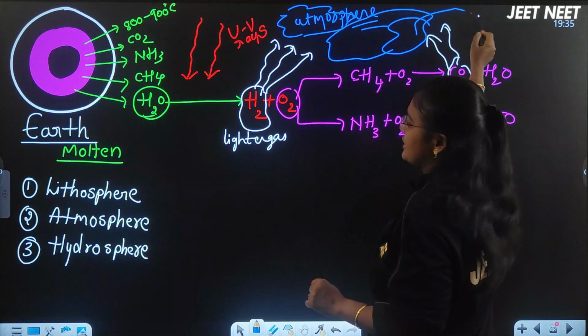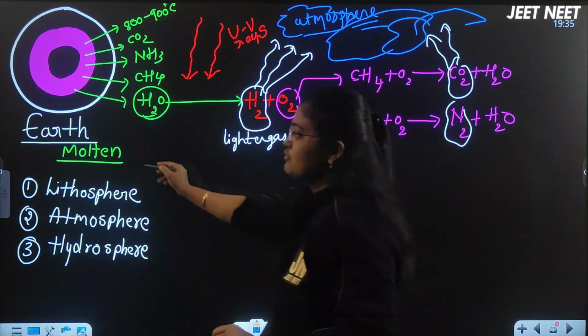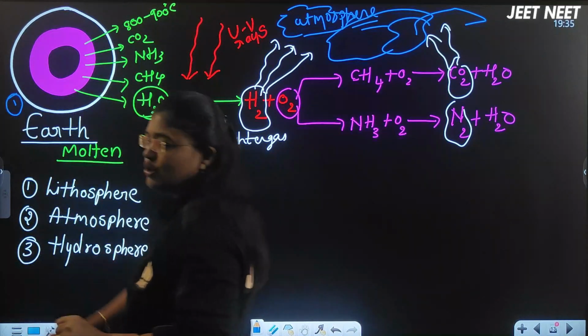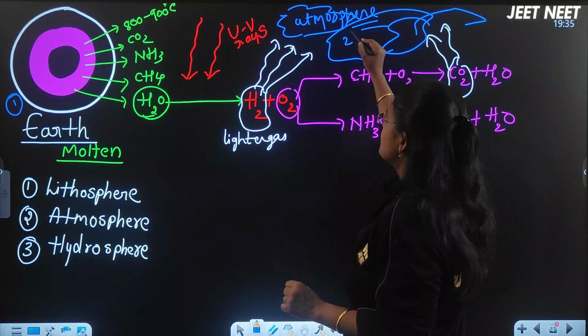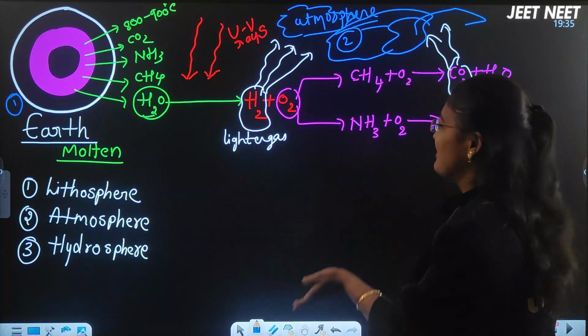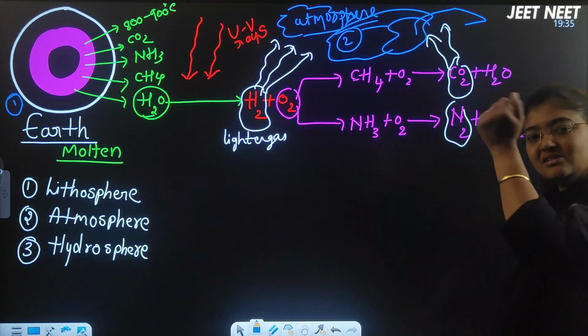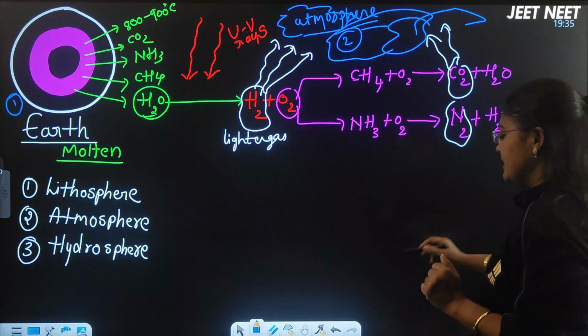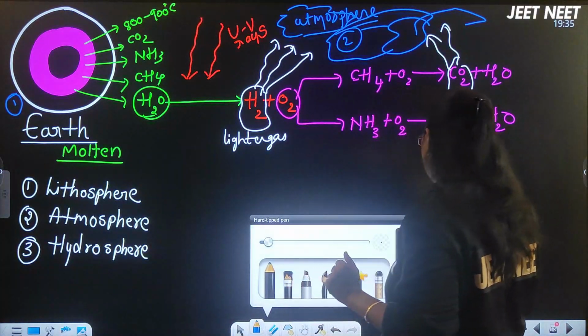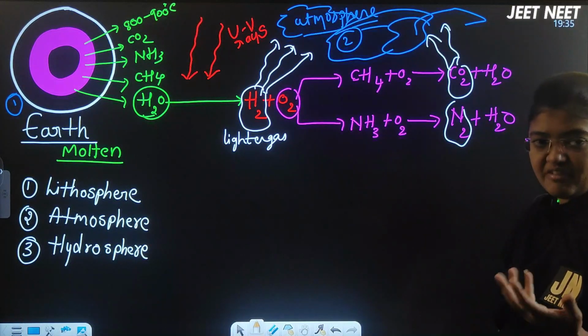So that led to the formation of what here? No, atmosphere, right? First the land formation happened, that is considered as the lithosphere. Then second, the atmosphere formation started because of the escaping of these gases to the upper region of the earth, right? And this water which is there, in which form was it at that time? The water was in a vapor form.